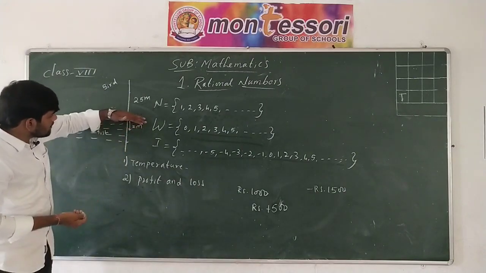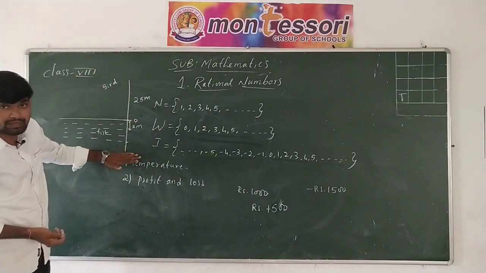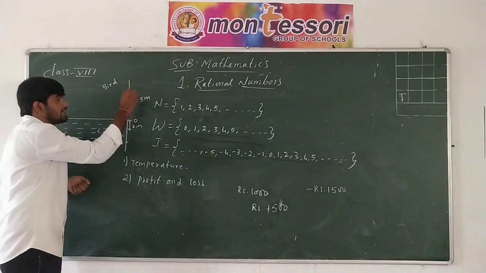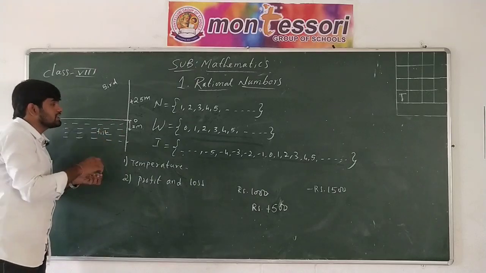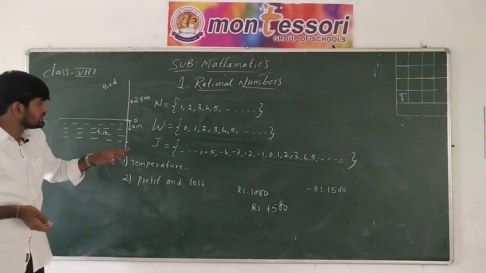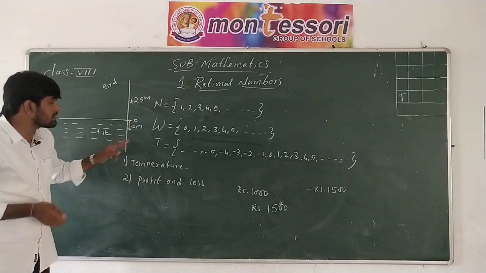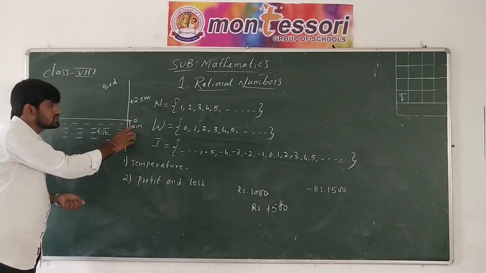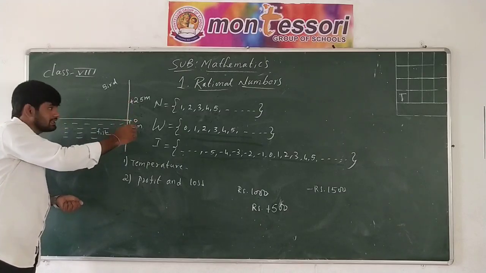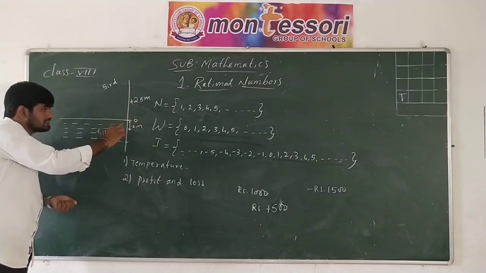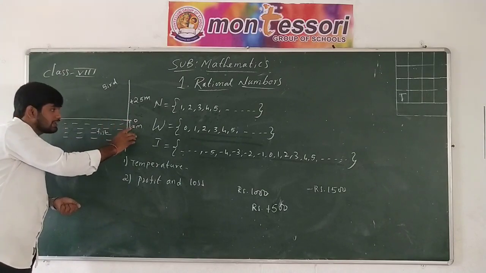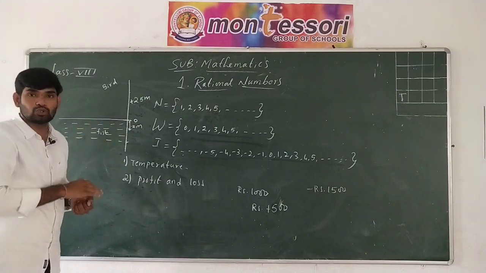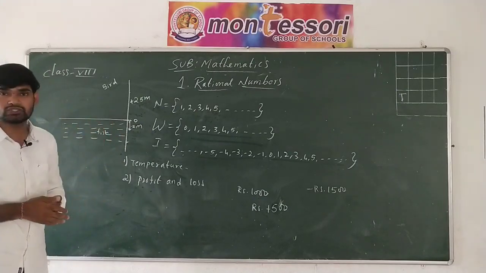Now here I said above sea level and below the sea level. Above the sea level the bird is flying at a height of 25 meters, that we denote with the positive sign, and below the sea level we denote with the negative sign. It does not indicate minus 2 meters as a quantity. It says it is below the sea level, where the minus is used to denote the depth below sea level. Here the fish is in the sea at a depth of 2 meters. I wrote here minus 2 meters, but minus says about the depth, not a negative 2 meters. In this case we can use it.